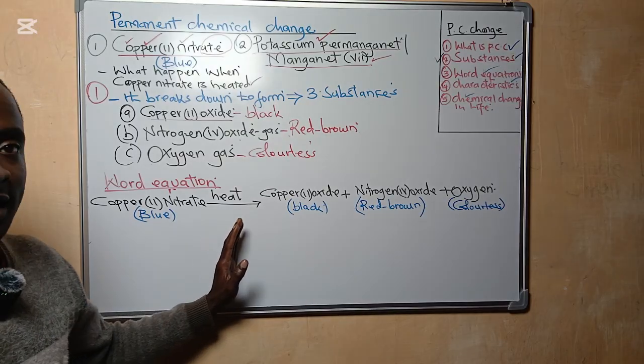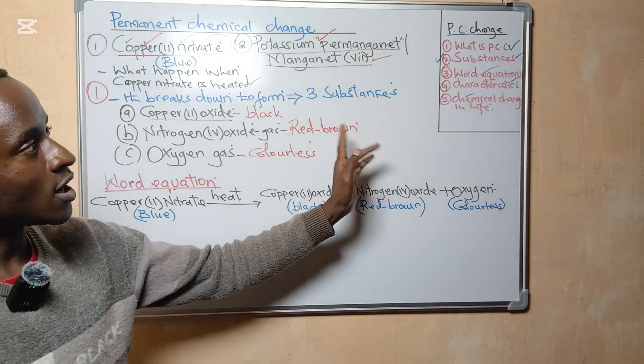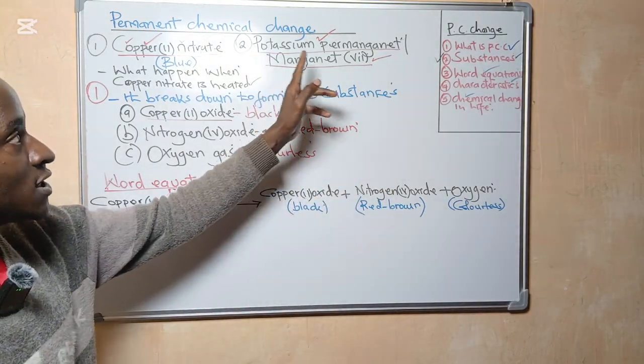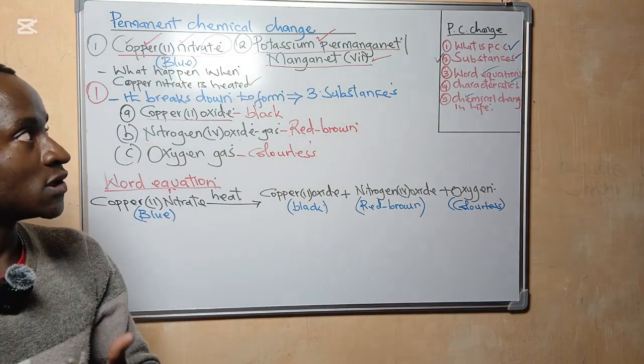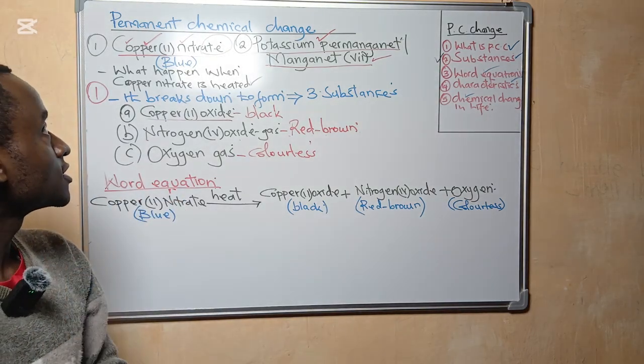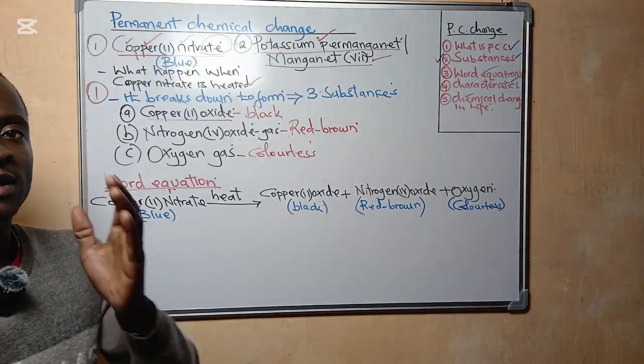Then in the next lesson, we are going to write the word equation for potassium permanganate, the word equation when we are heating potassium permanganate to demonstrate a permanent chemical change.